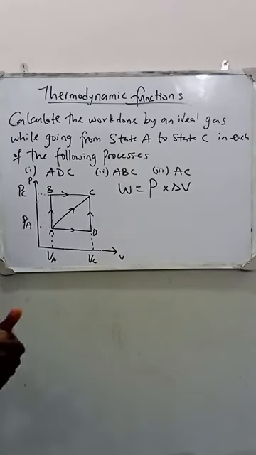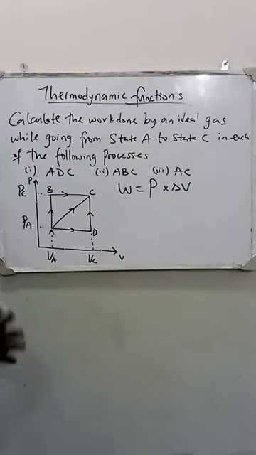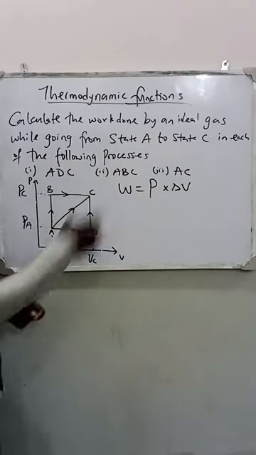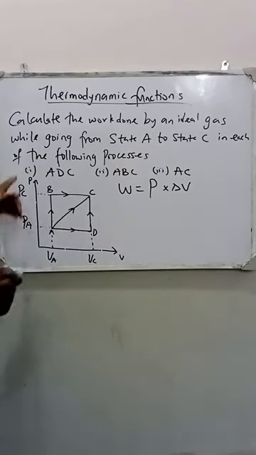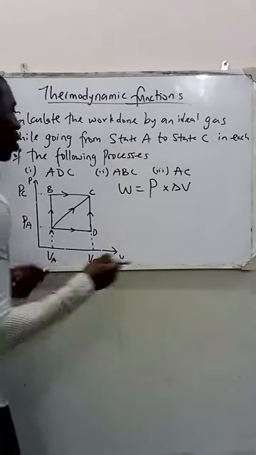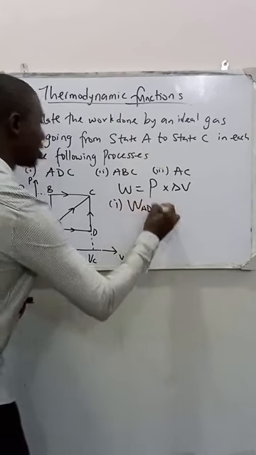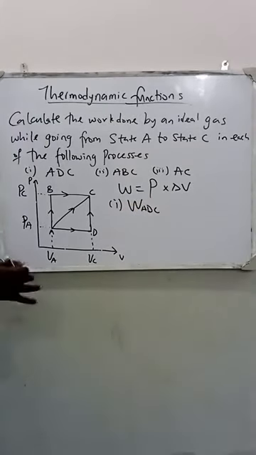That is what we mean by change in volume. So now I want to apply this formula in solving these different processes. The first one is the process from A to D to C. Number one, I want to calculate work done along ADC.